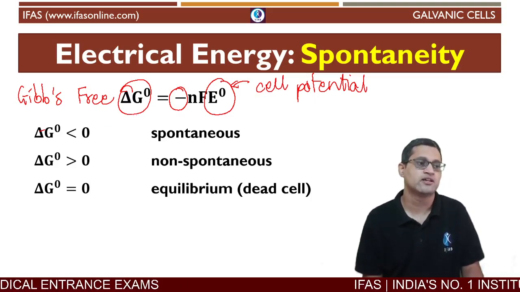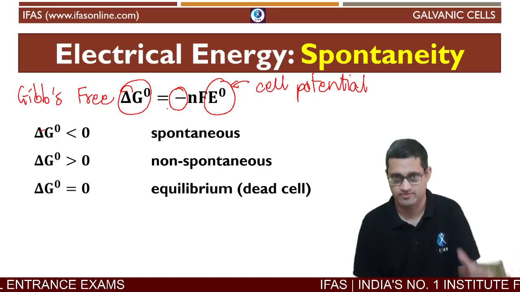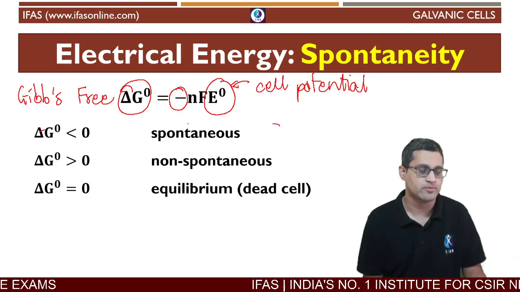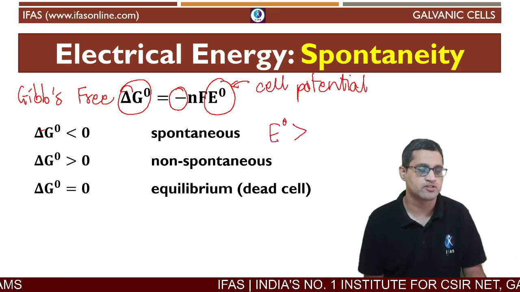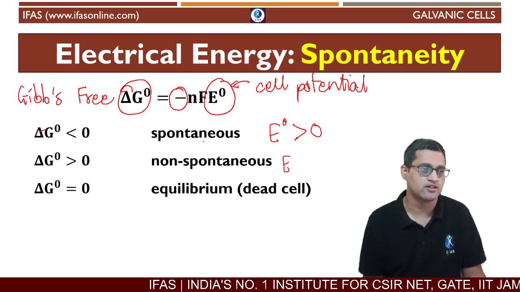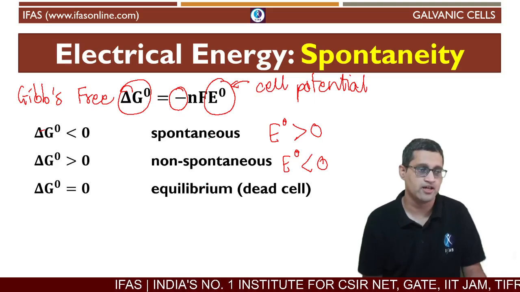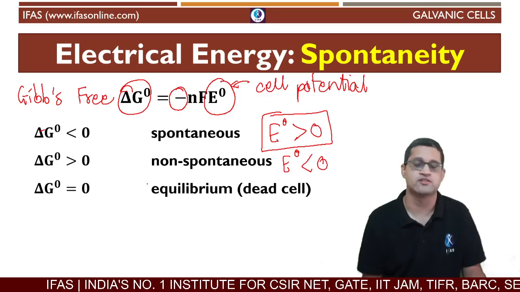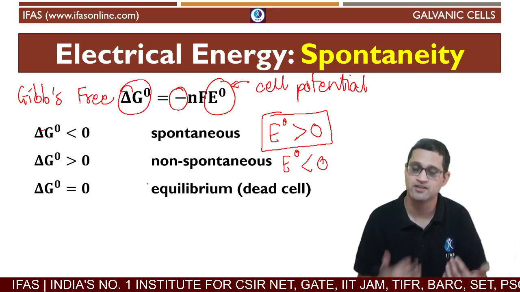So delta G naught is negative of nFE naught. If delta G naught is negative, it means E naught must be positive. If delta G naught is positive, it means E naught is negative. Which means the reaction will be spontaneous if E naught is greater than 0.